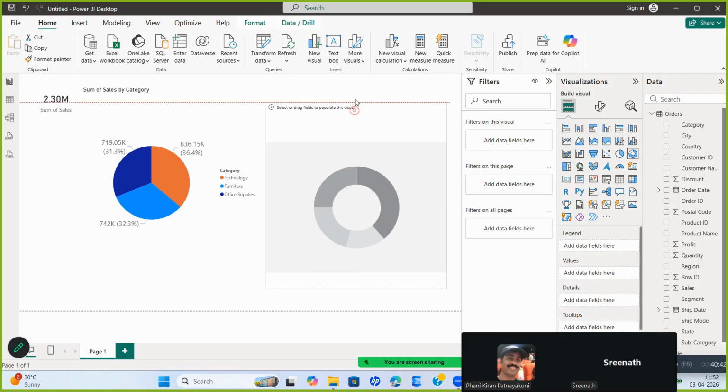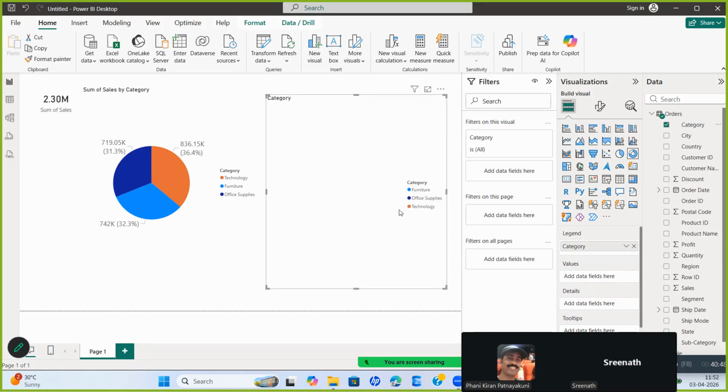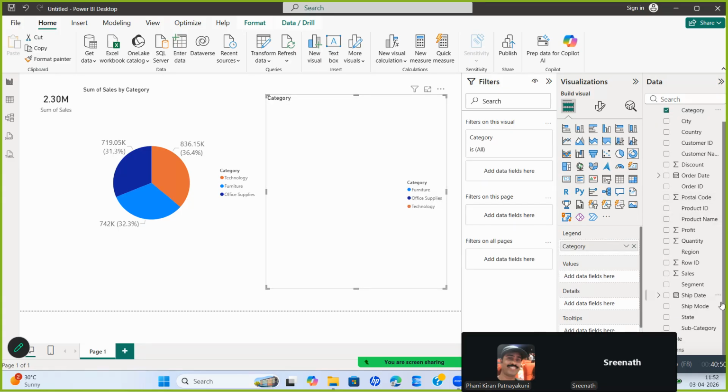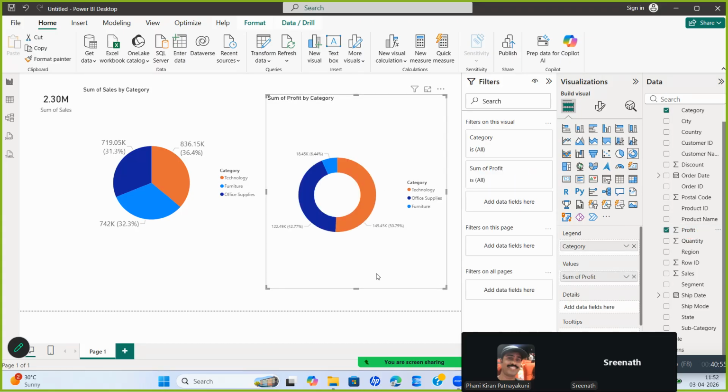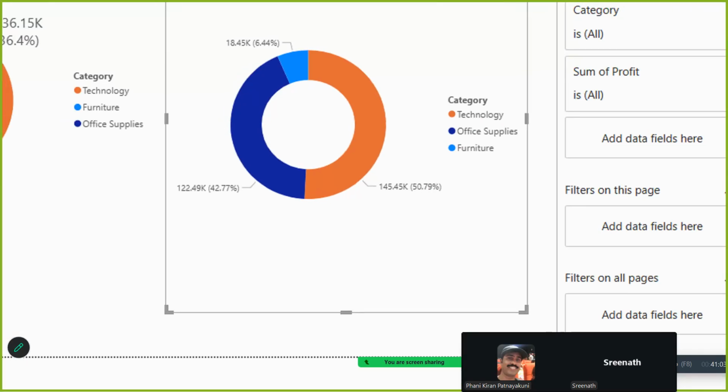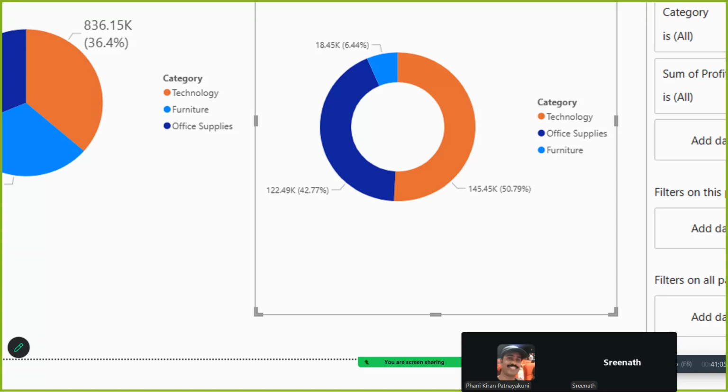Here the role of an analyst comes into the picture, data analytics. Now what am I going to do? I'm again going to take category. This time I'm going to compare profit. With respect to profit, who is in the second place? Office supplies. You wanted to close office supplies.